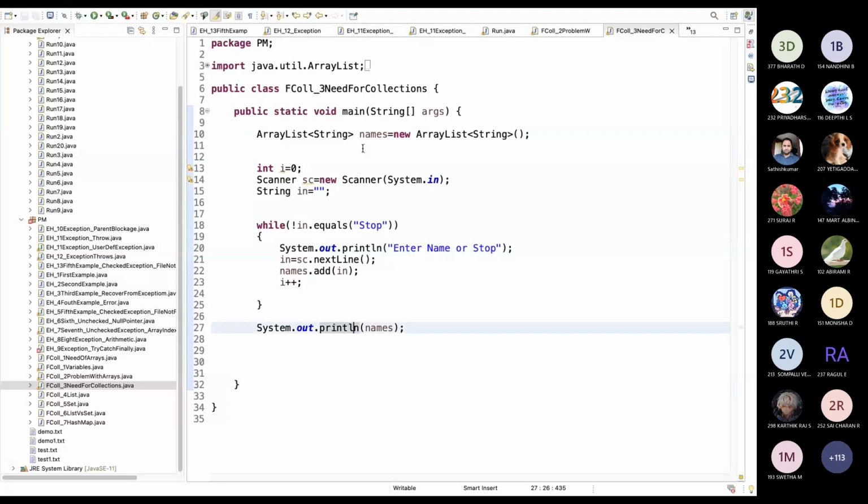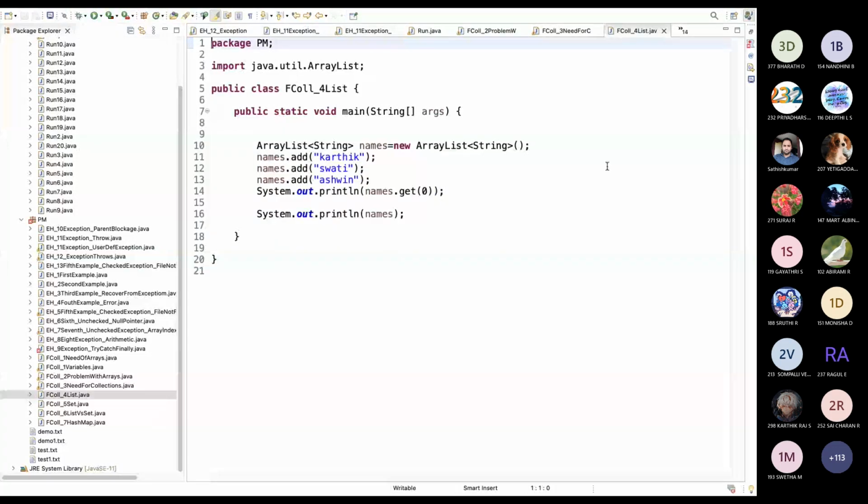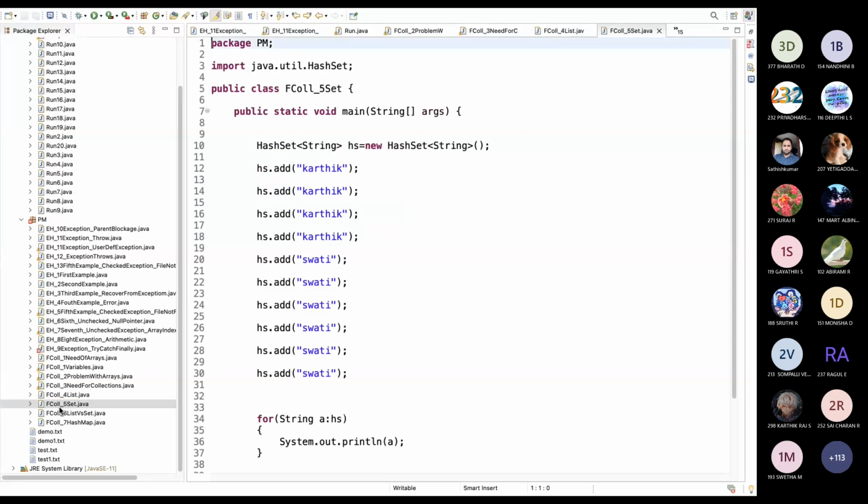Another thing is I told you, right, arrays work based on index. So if I click names dot get, see it allows me to select by index. Now I will go to linked list. You can see I will not be getting a method called get. This is a list. You can see I'm able to see a method called get, but in hash set,